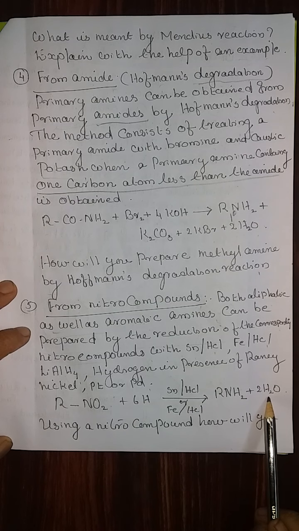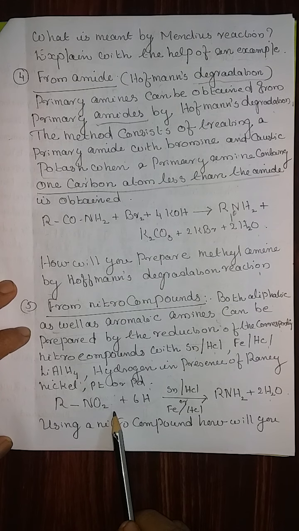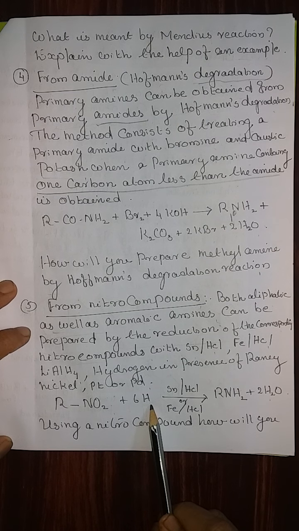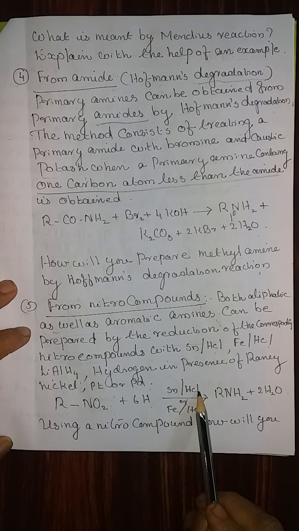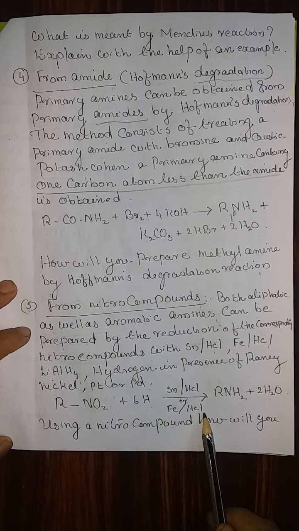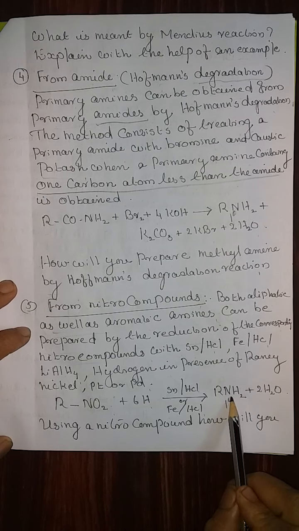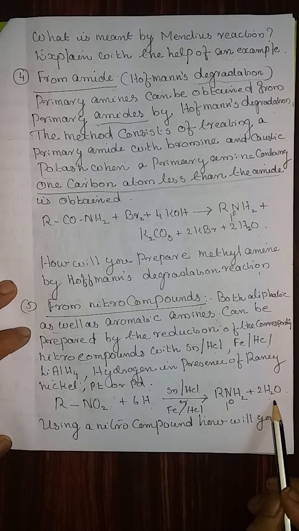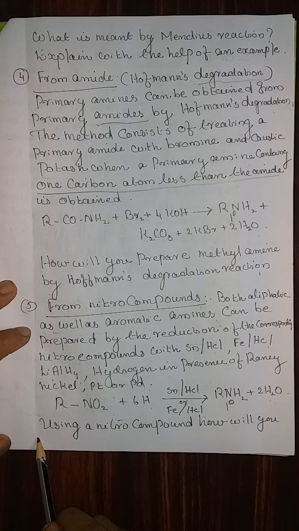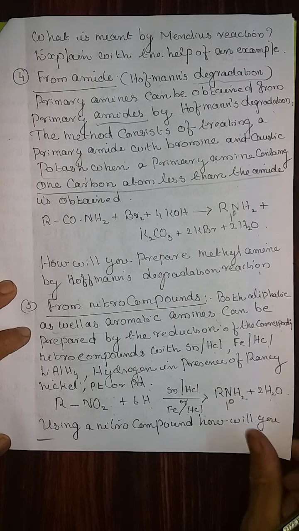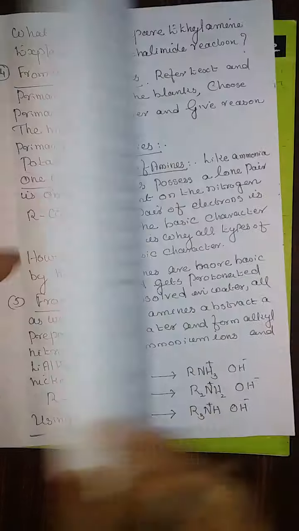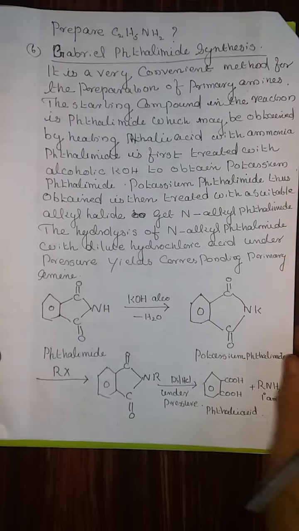The general equation is RNO2 plus nascent hydrogen, either in presence of tin and HCl or iron and HCl. A primary amine RNH2 plus water is obtained. A question based on that: using a nitro compound, how will you prepare ethyl amine?